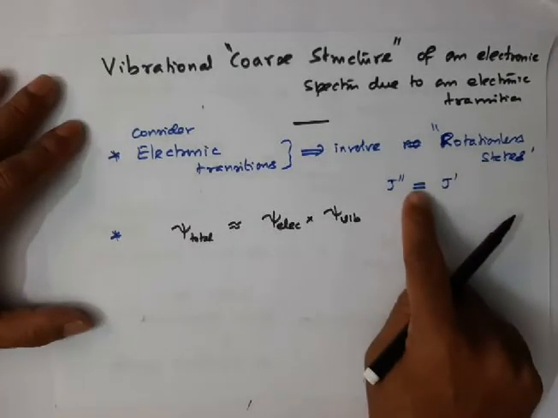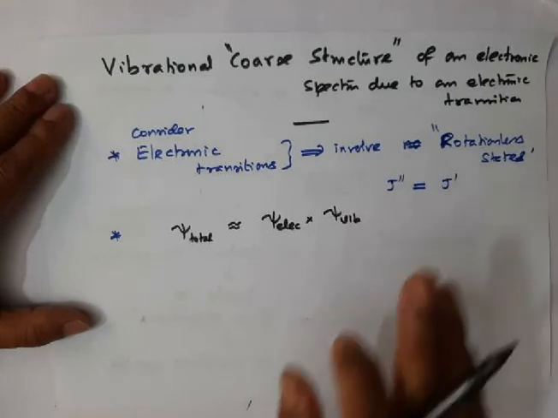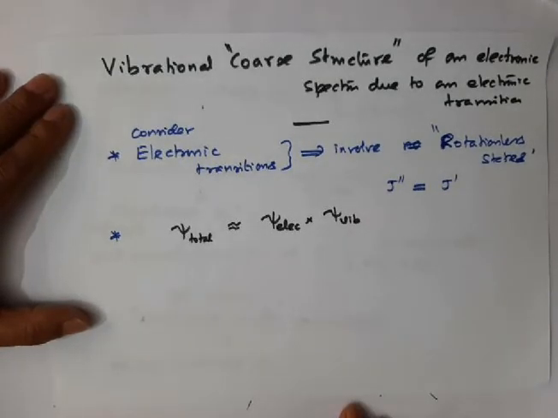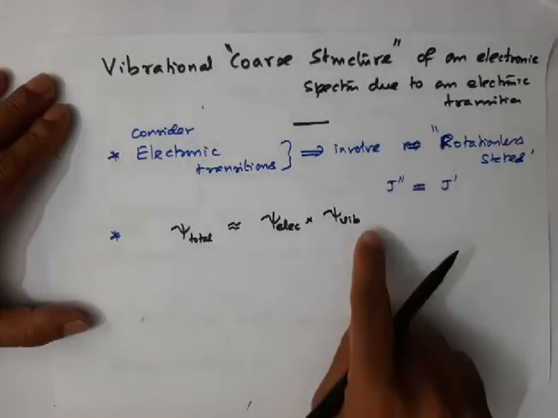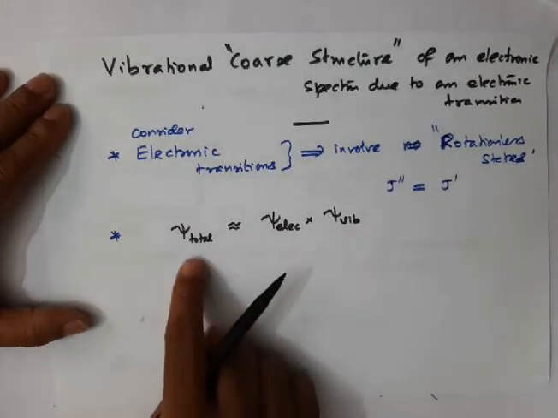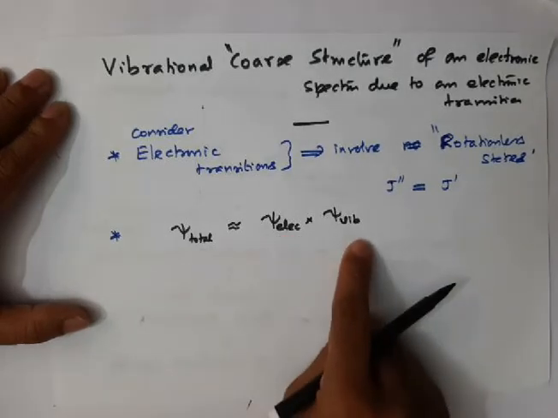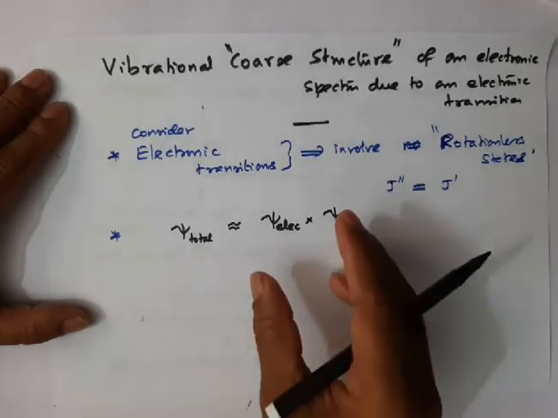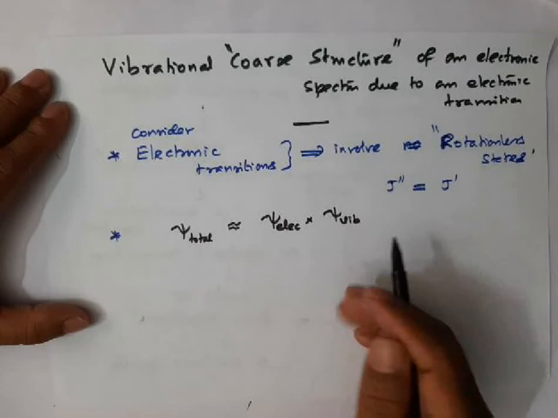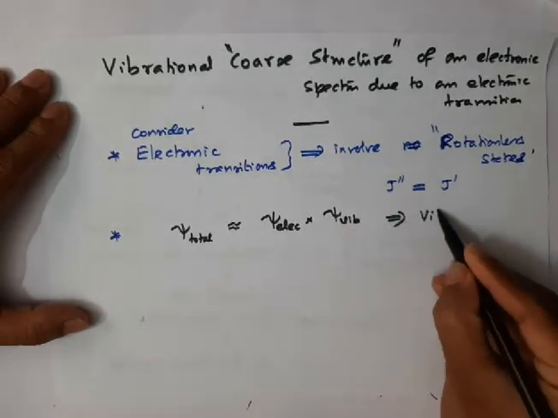If the transition takes place with rotationless states, it means J double prime and J prime are equal. That's the meaning of rotationless states. Under this assumption, you need not consider the rotational wave function here. The total wave function consists of the electronic wave function and the vibrational wave function. The transitions that appear due to these two are usually called vibronic transitions.